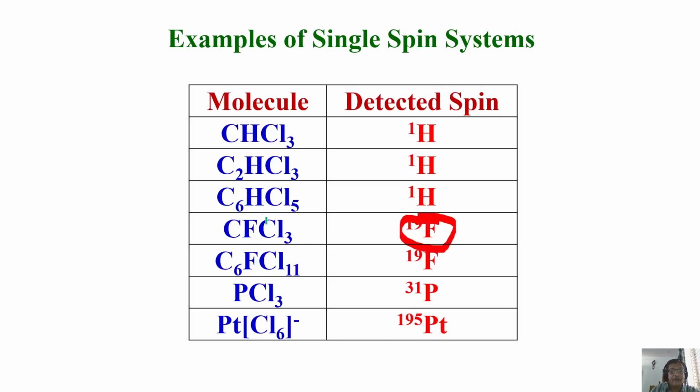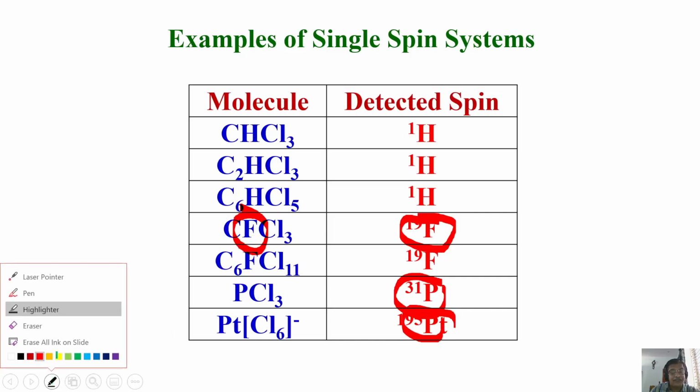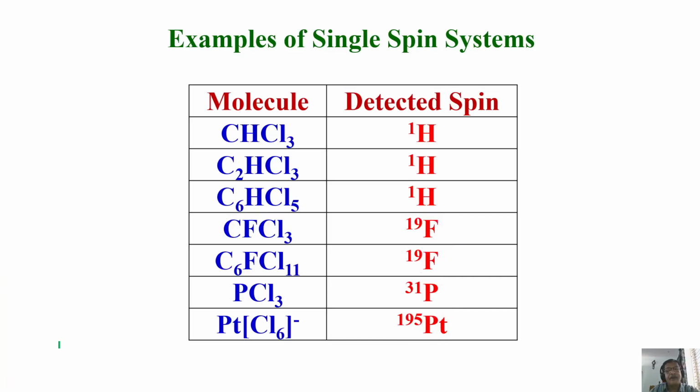If I do, you get only one peak. C6FCl3, fluorine NMR, one. PCl3, phosphorus NMR, you will get only one peak. Platinum-195 NMR, you will get only one. So these are all single spin systems. Okay, examples of only one spin system without any coupling to other things.